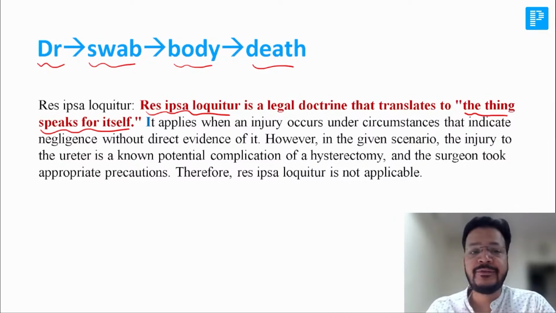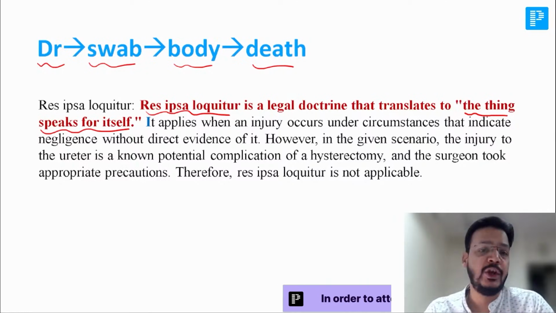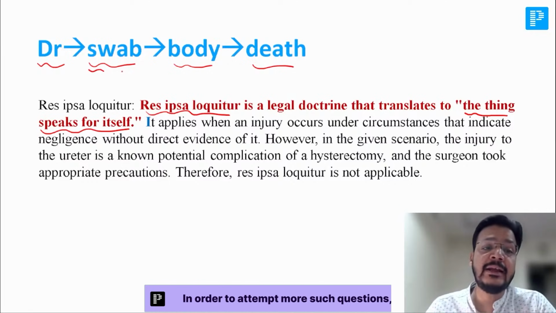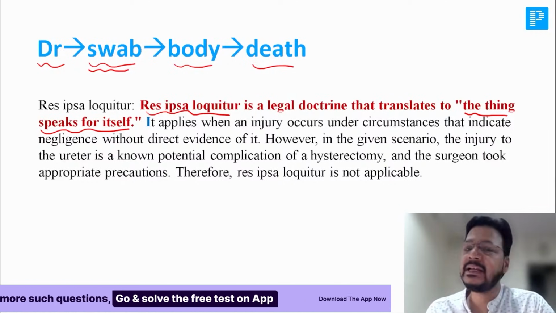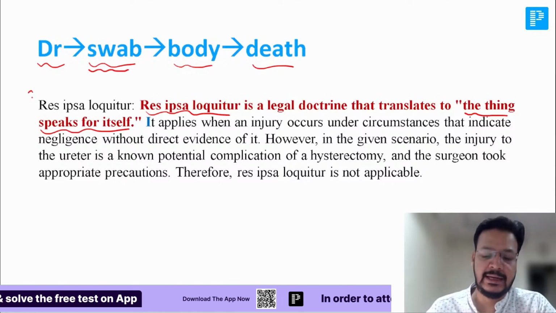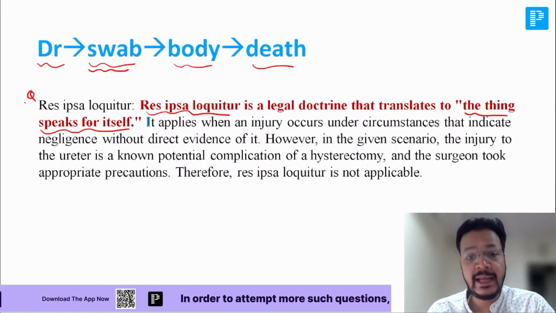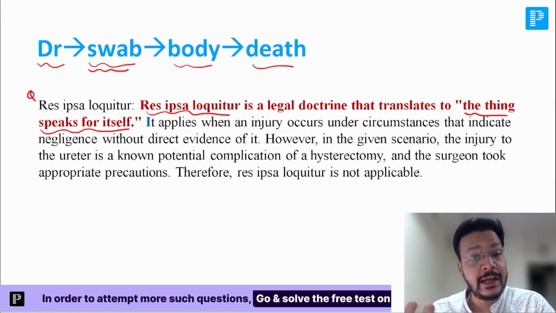So this is sufficient to prove the negligence of a doctor. This is known as res ipsa loquitur because the instrument in the body is the thing which speaks for itself. It tells that negligence had been committed by the doctor. That is known as res ipsa loquitur. So I'm explaining every option so that you can get everything in your mind.